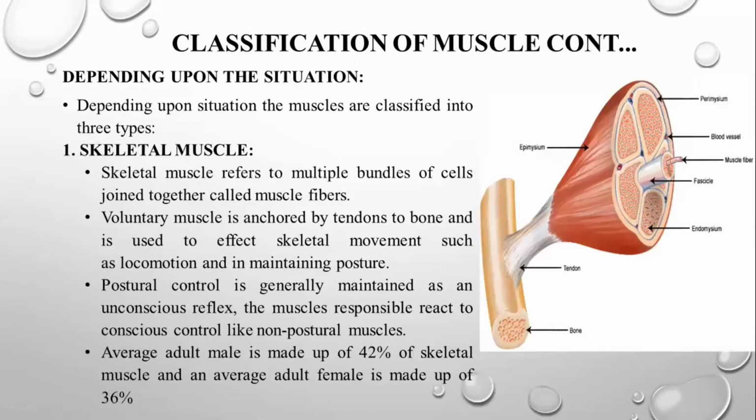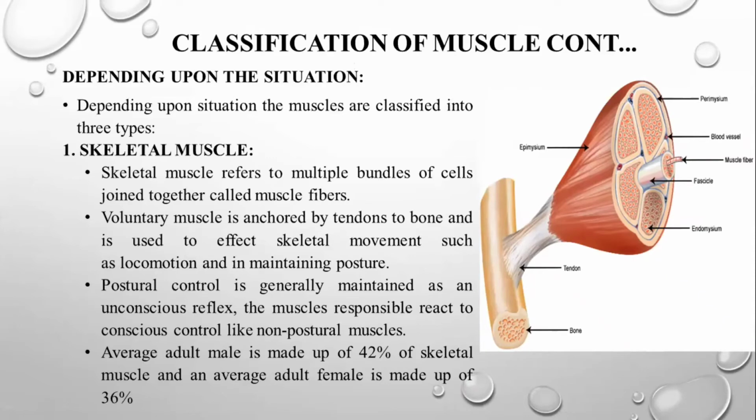Next, depending upon the situation, the muscle is going to be classified into three types. One is the skeletal muscle, another is the cardiac muscle, and the last one is the smooth muscle. So depending upon the situation, it is further classified into three types.